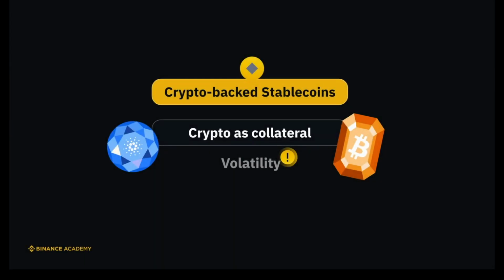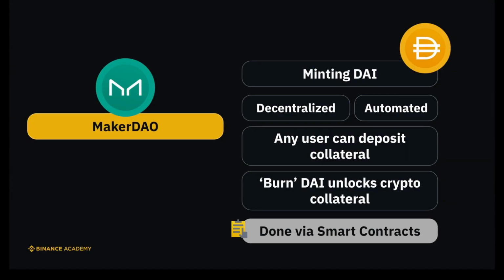Crypto-backed stablecoins work in a similar way, but instead of using fiat currencies as reserves, they use crypto as collateral. But we just said crypto prices are volatile. How can crypto be used as collateral for stablecoins? Let's look at MakerDAO to understand how crypto-backed stablecoins work. Minting and burning the stablecoin DAI is a decentralized and automated process. Any user can deposit crypto collateral to the MakerDAO protocol to mint DAI stablecoins. When users return or burn their DAI stablecoins, they unlock and take back their crypto collateral. All these are done via smart contracts.